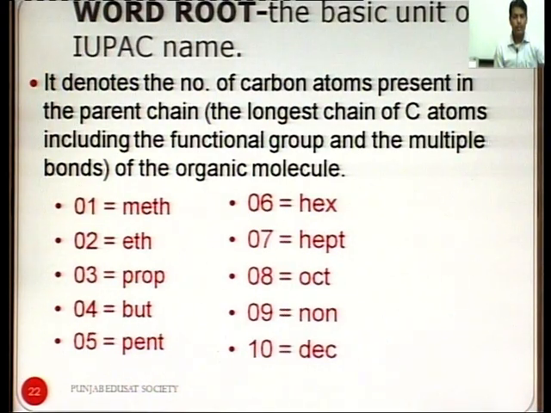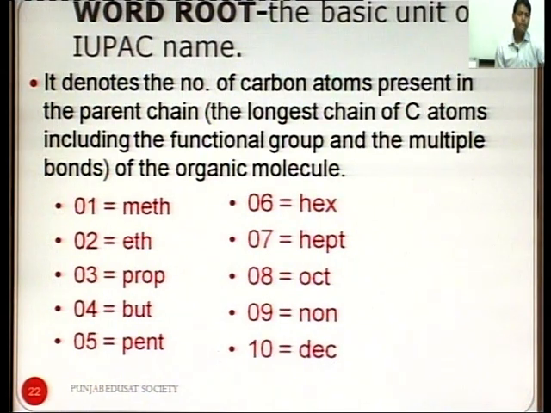For example, if the carbon number is 1, we assign it meth. If carbon numbers are 2, we assign eth, and if the carbon number is 3, we assign prop. For 4 carbon atoms we assign but, for 5 pent, for 6 hex, for 7 hept, for 8 oct, for 9 non, for 10 dec, for 11 undec, for 12 dodec.